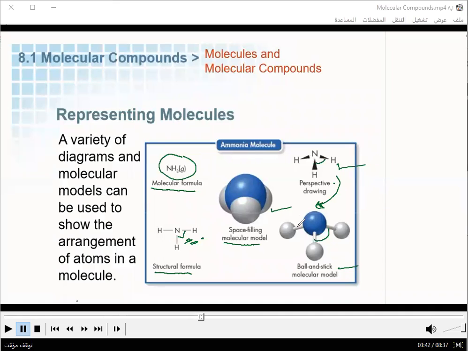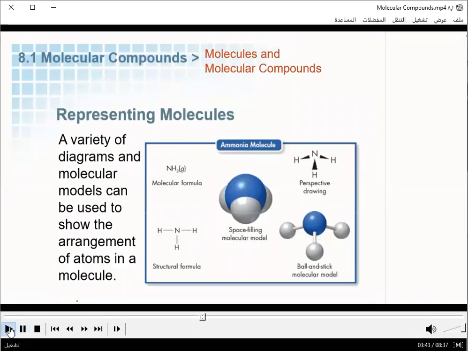Now, in this chapter, we are going to study how we can draw the structural formula and how we can represent it by using the ball and stick model. That's what we are going to study in this chapter. Let's continue.